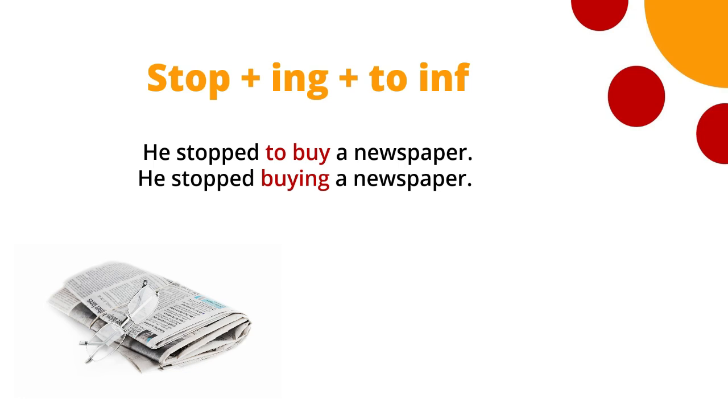So if he stops buying a newspaper, this is the activity which he stops. So again, maybe he's trying to save money and he cannot afford to buy a newspaper every day. Or maybe he's got a smartphone and he's got internet access on his phone and he doesn't need to buy a newspaper anymore. So he stopped buying a newspaper because he could look at the news on his telephone.